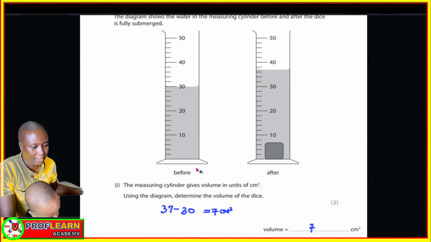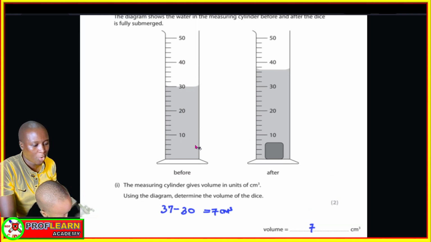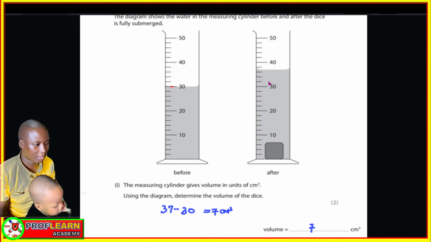Another aspect was that the candidate was supposed to determine the volume of the dice using the displacement method. Remember, we have this value here, 30 cm³. After placing the dice, it displaced some water, so the water level rose to around 37.